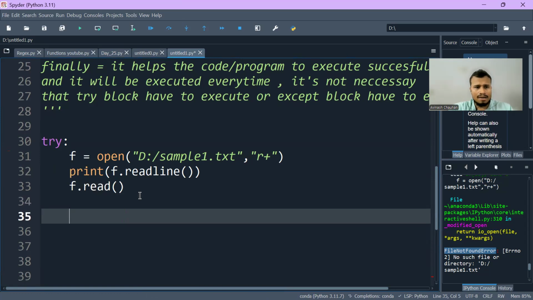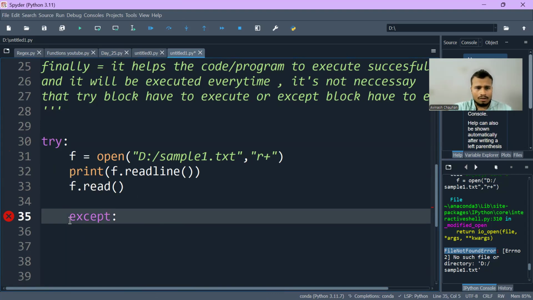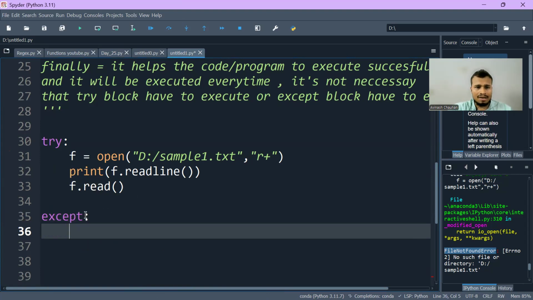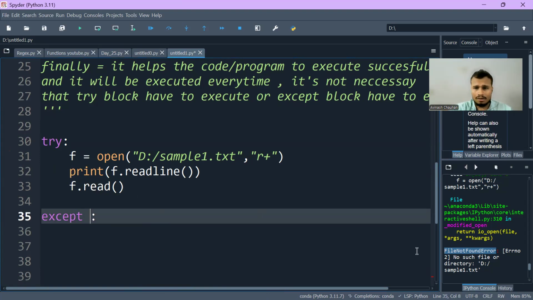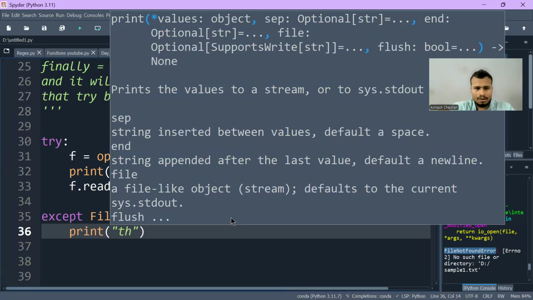And in the except block, again I have to write the error name, which is FileNotFoundError, and within that I have to tell the user to enter the correct file location.